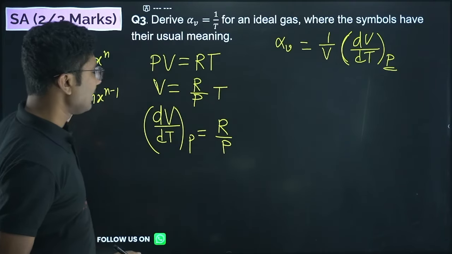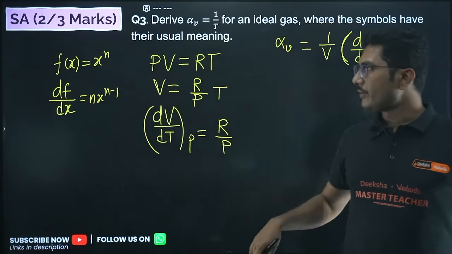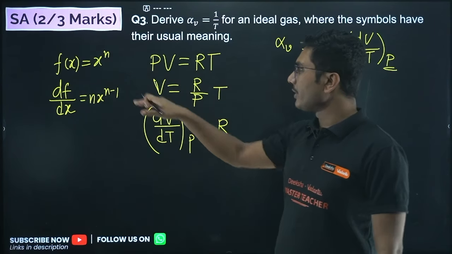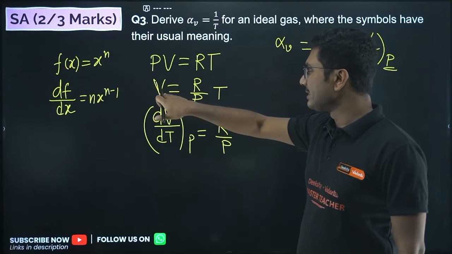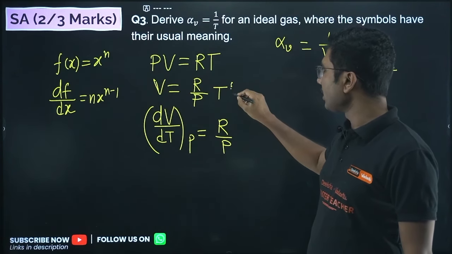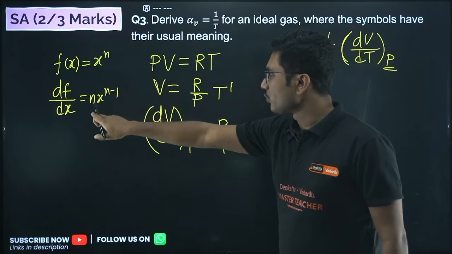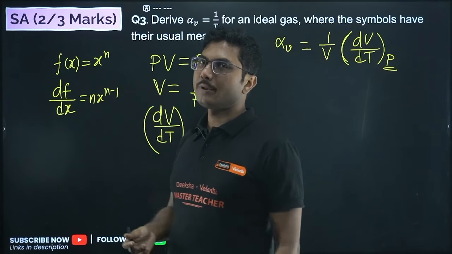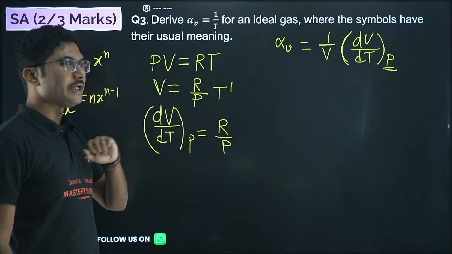This is the basic form of differentiation. In physics, instead of x, some other variable is given. For f(x), here V is given, and for x, here T is given. What is the power of T? T is 1. So 1 comes over here, 1 minus 1 is 0, so T to the power of 0 means 1. That's why there is no T over here.